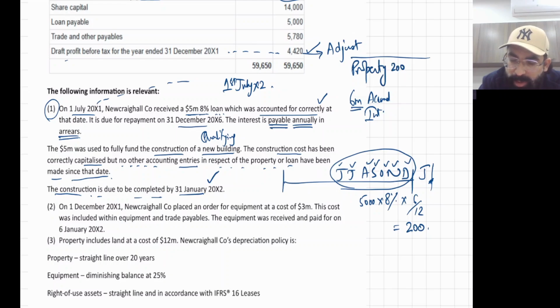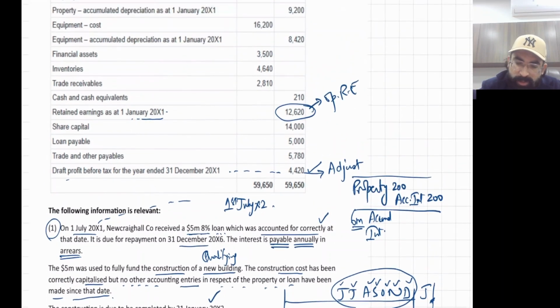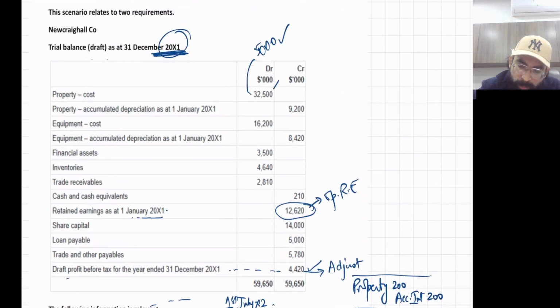Property debit 200 and accrued interest, which is your current liability, credit 200. Okay, so my dear respected students, this property balance will be increased by 200. Why?